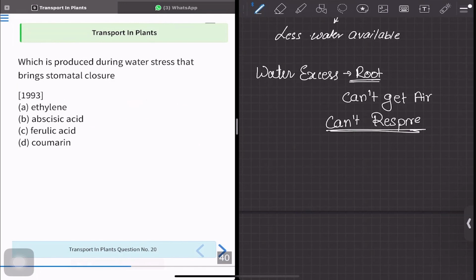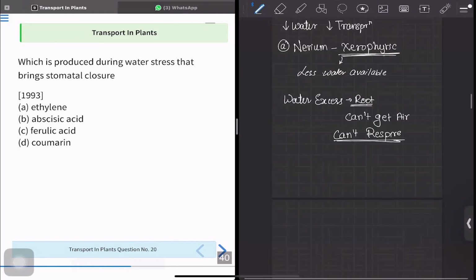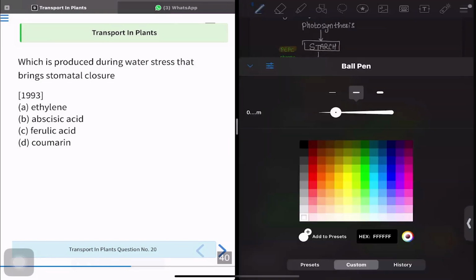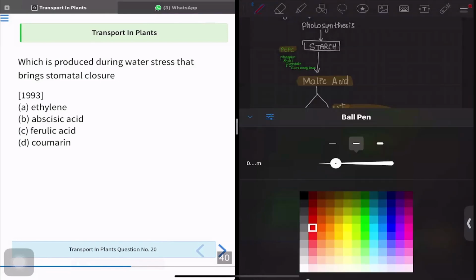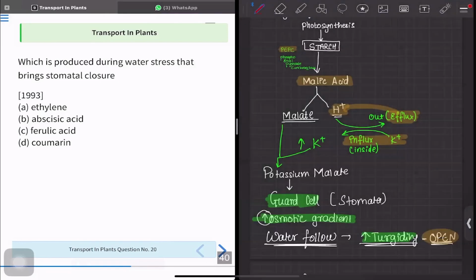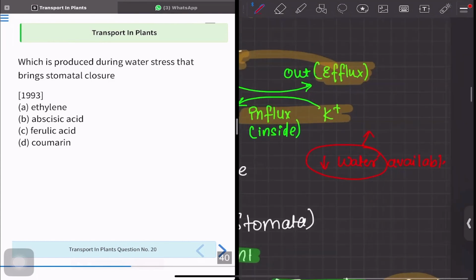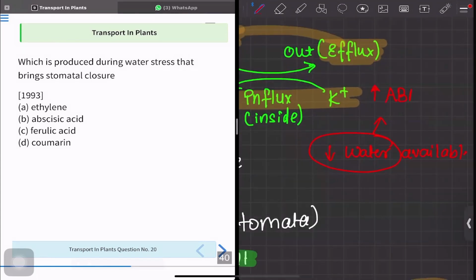All right. Now let's go back to the concept of opening and closing of stomata. When there is water stress, there is less water available. So, less water available is going to increase ABA. Now, what is ABA?